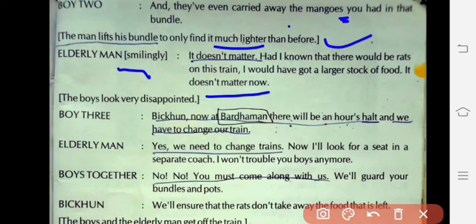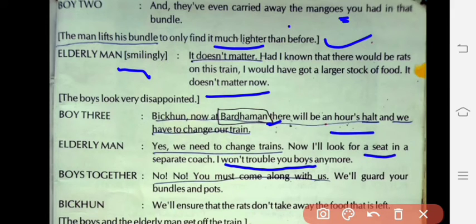He started laughing. Boy 3 said, Bhikun, now they reach the next station, that is Bardhaman, and the train stopped there for 1 hour. The elderly man says, we need to change the train, and the boys also need to change the train to go to their final destination. So the boys all together started changing the train, but before that the elderly man suggested that he wanted to go to a separate coach.